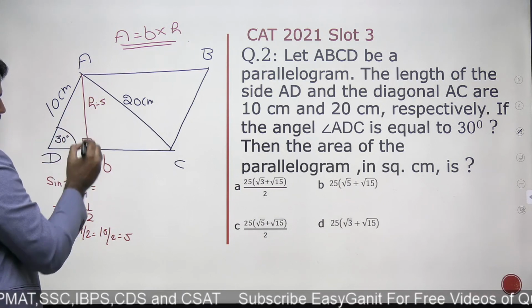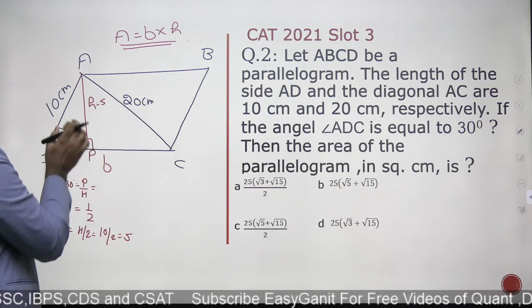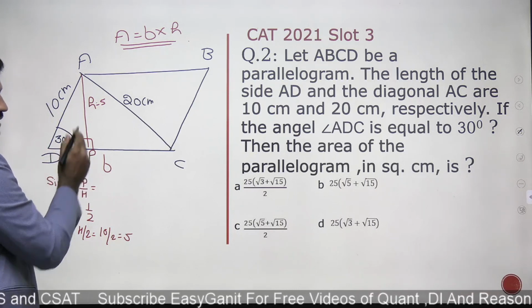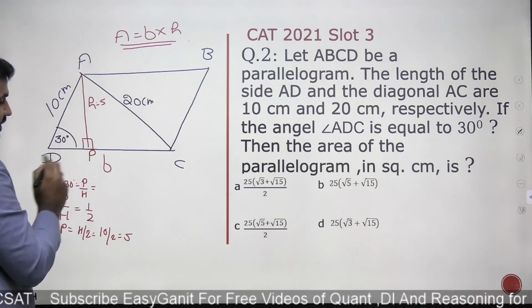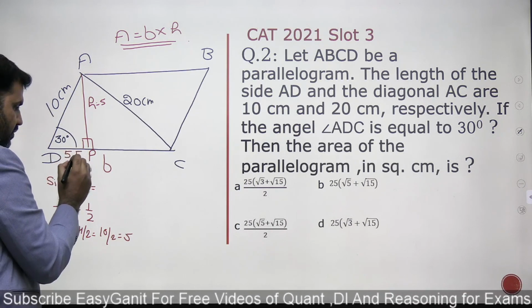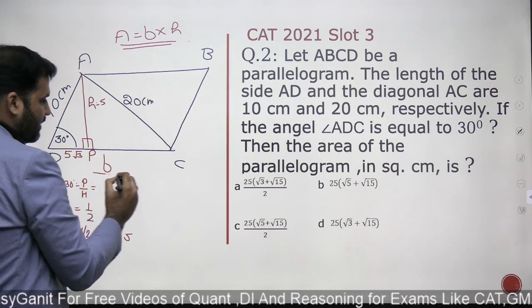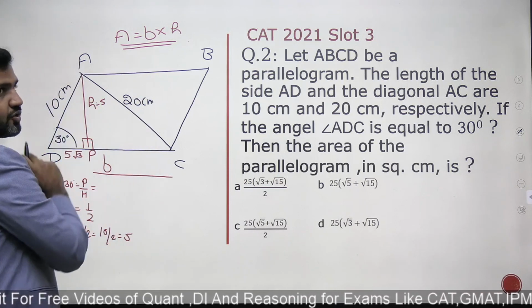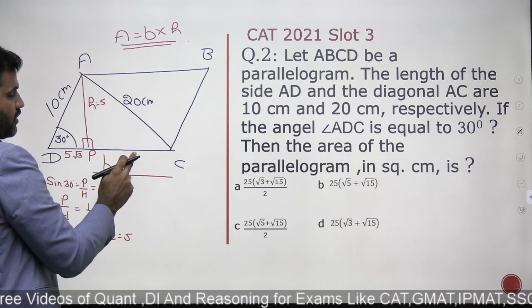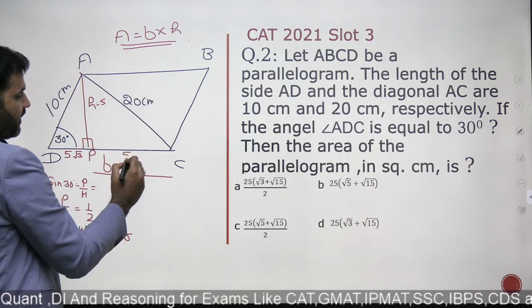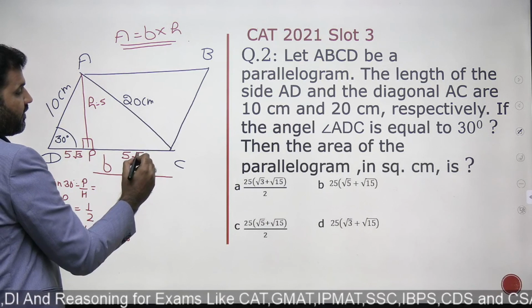Tell me, this is the perpendicular, this is P. This is 10, this is 5. What will be the length of this? This will be root 75, that is 5 root 3. Now this is 20, this is 5. Again apply the Pythagoras theorem: 400 minus 25 is 375. Square root of 375 would be 25 into 15, so 5 root 15. This length would be 5 root 15.